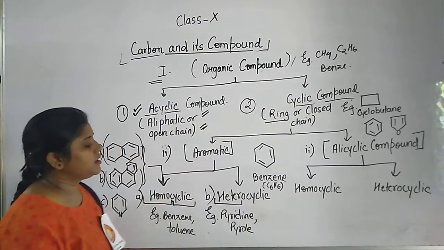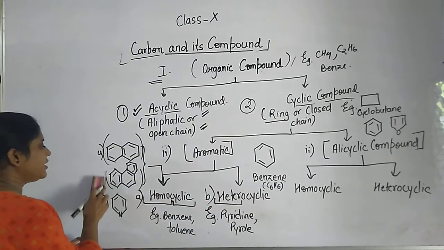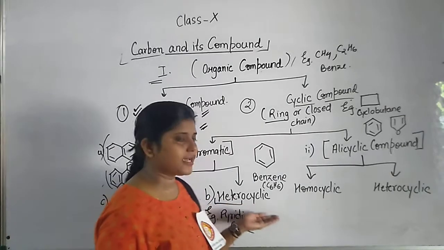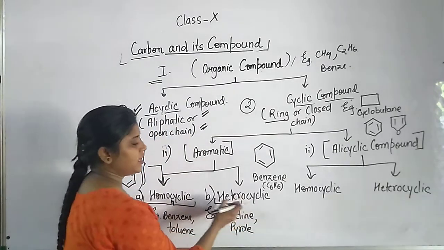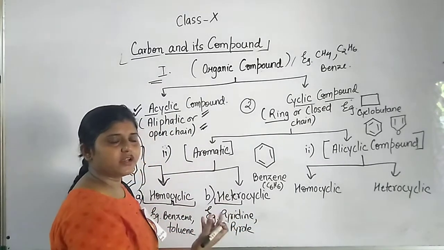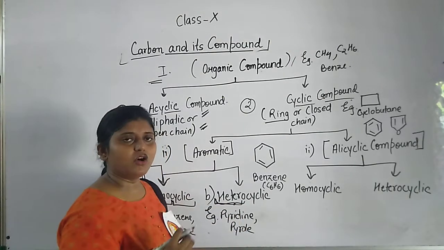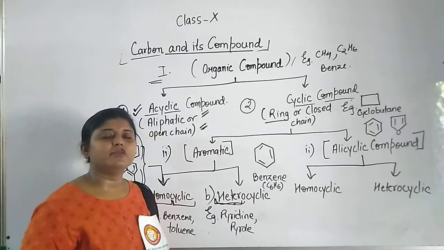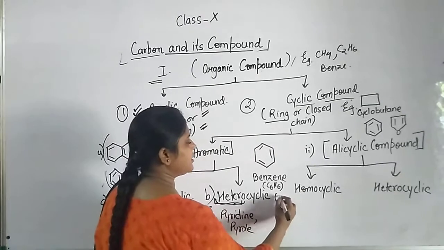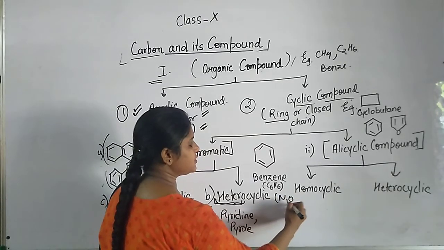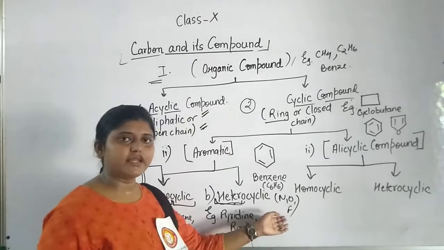If we are talking about heterocyclic compounds, then from the name you can understand this. Hetero means different. So the word hetero represents oxygen, that may be fluorine, these are the elements other than carbon.